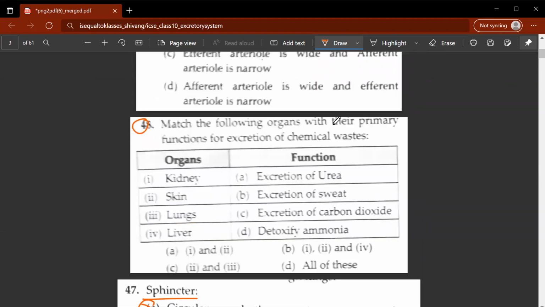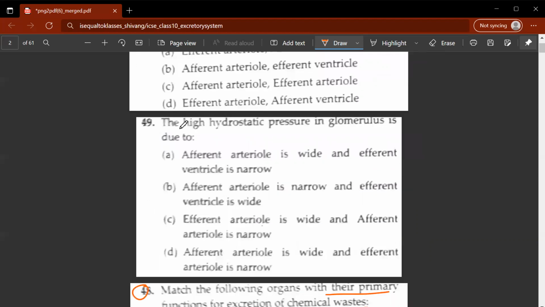48th question. Match the following organs with the primary function for excretion of chemical wastes. Okay, so you can pause the video. You can write down the correct option. The correct option would be D, all of these. 49th question.